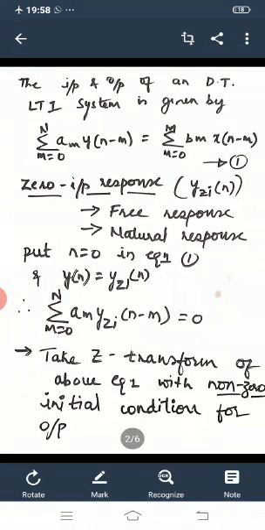Now let us discuss how we will get the zero input response. The first step is we have to put n is equal to 0 in equation number 1.